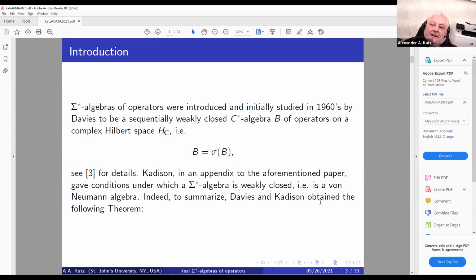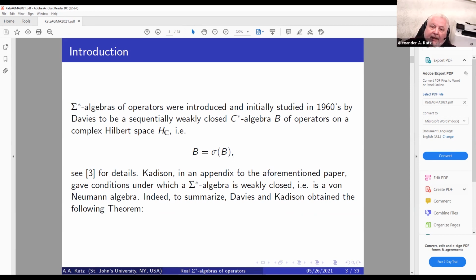So this class of objects, sigma star algebras of operators, were introduced and initially studied in the 60s, actually a paper appeared in 68 by Davis, on sequentially weakly closed C-star algebras of operators in a complex Hilbert space. Thus, what was required is that the algebra itself is equal to its sigma envelope.